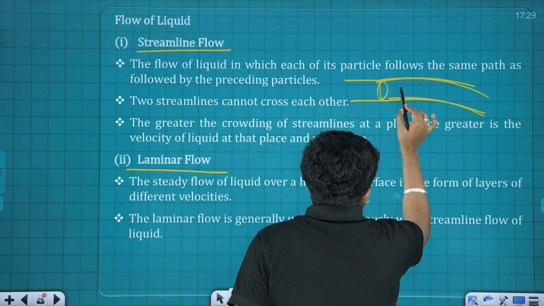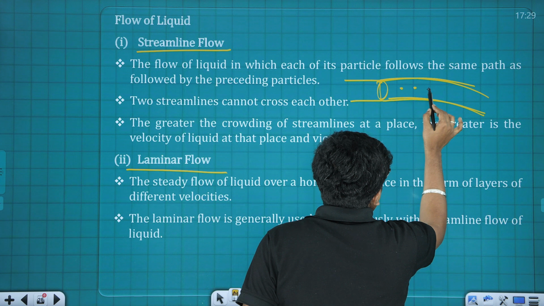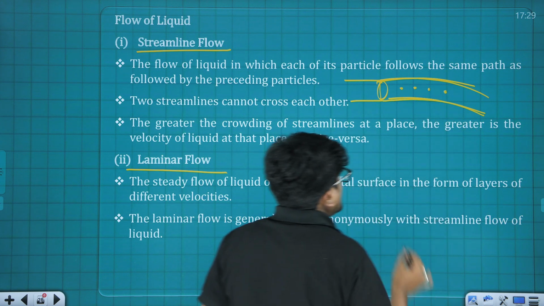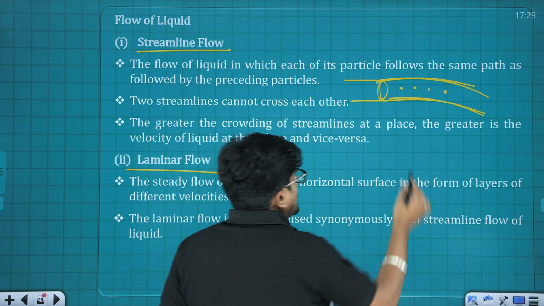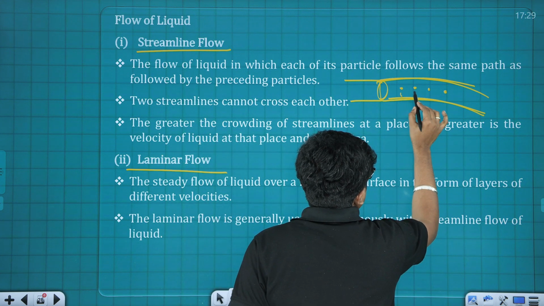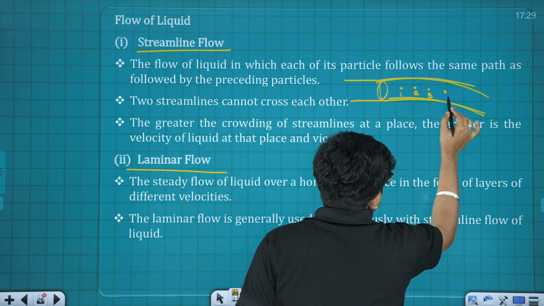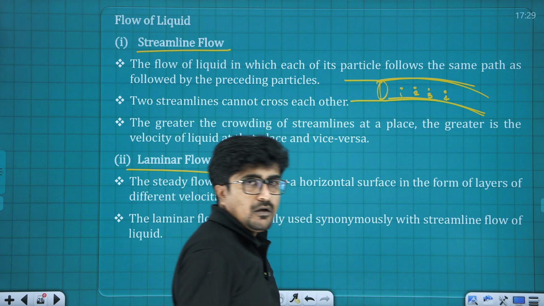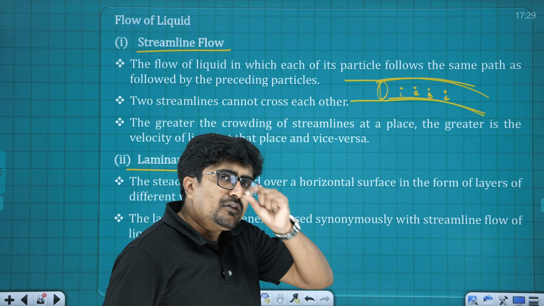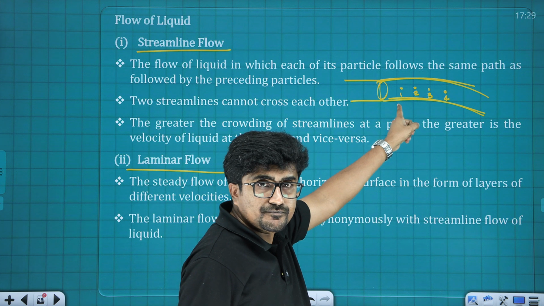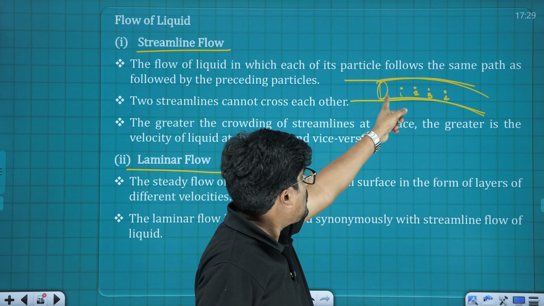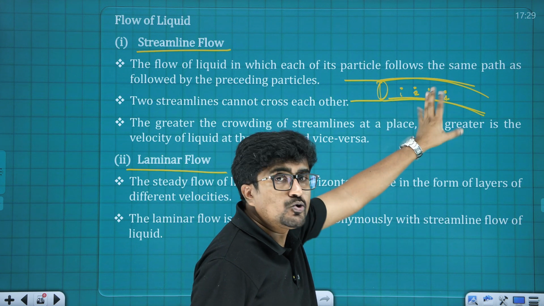Now let me consider the movement of one particle. So here the particle is moving in this track. Here it was position first, now this is the position, now this is the position, and now this is the position. Now particle 1 moved to position 2.